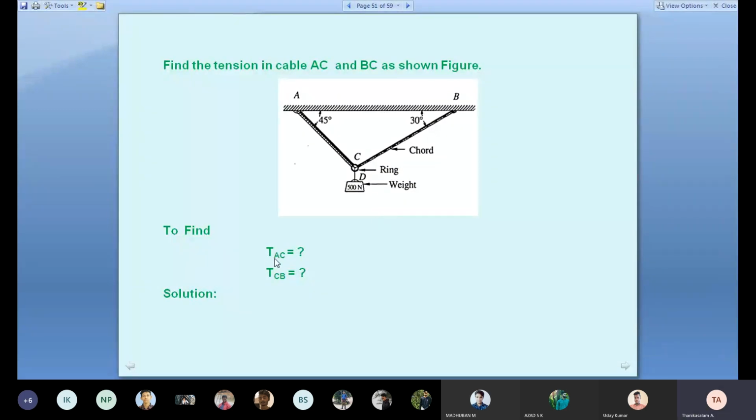Our aim is to find the tension in cable AC. The tension AC, we can also write as TAC, as per vector notation. Similarly, tension BC equals tension CB. Same thing. Then we solve the problem. Solution.